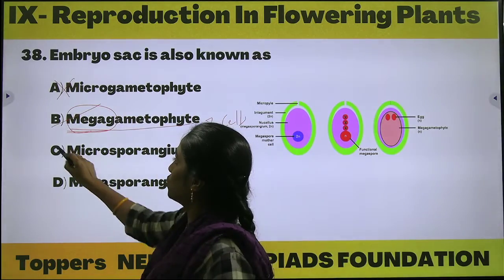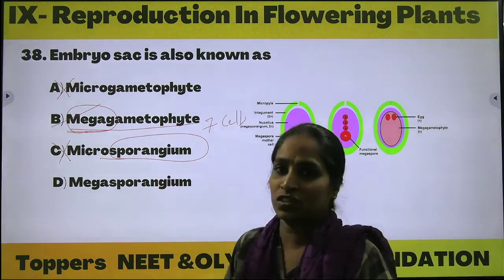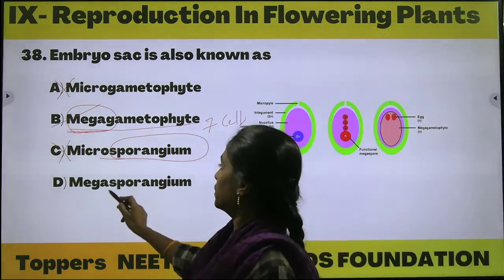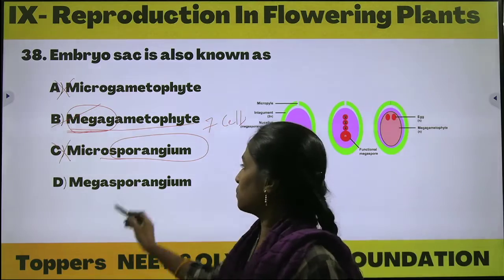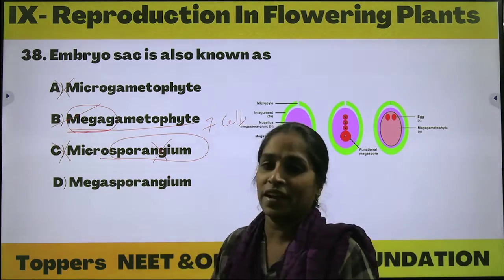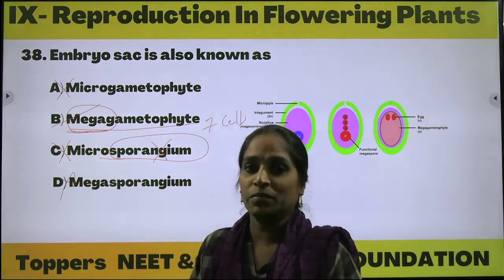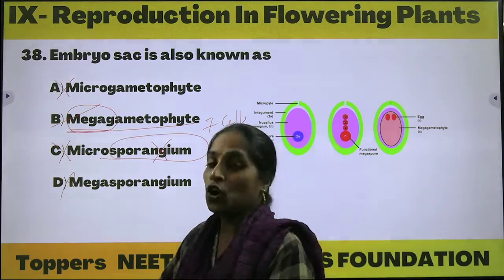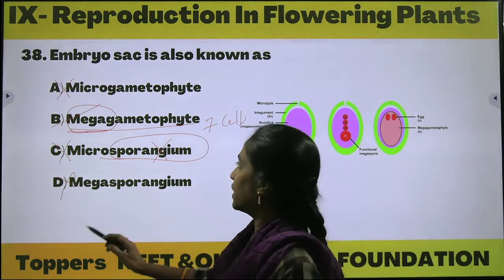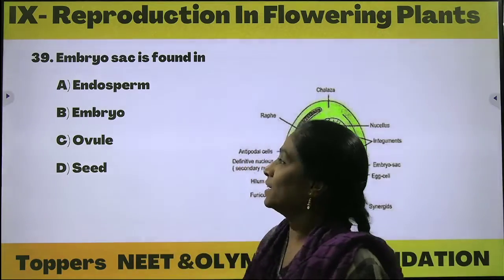Not the microsporangium either. Sporangium is completely different in this concept. Next is the megasporangium. If sporangium is wrong, whether it is micro or mega, what difference does it make? It also doesn't make any meaning. So what is the correct option? Option B, megagametophyte.